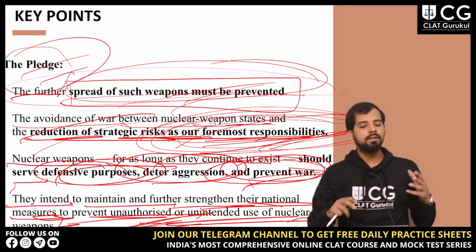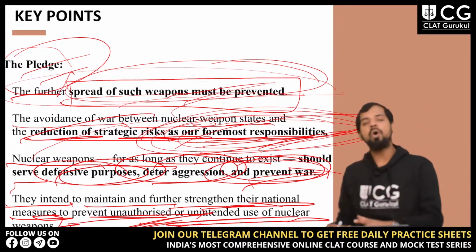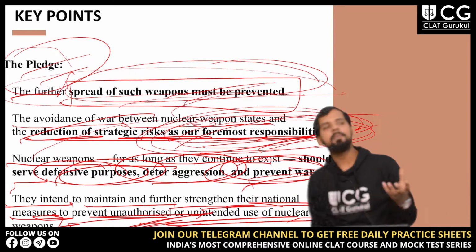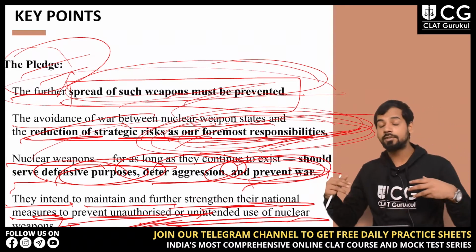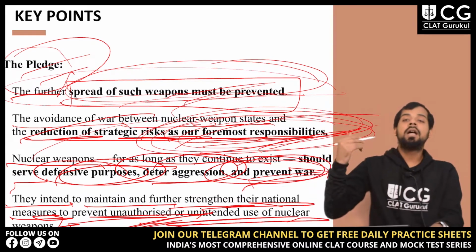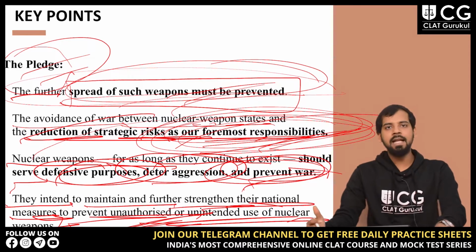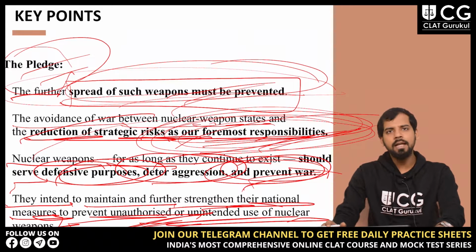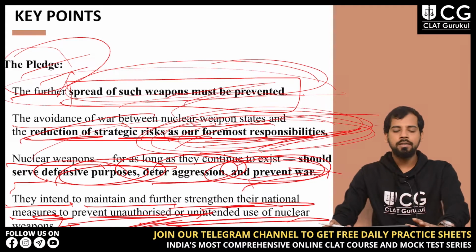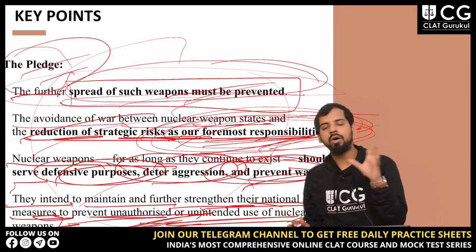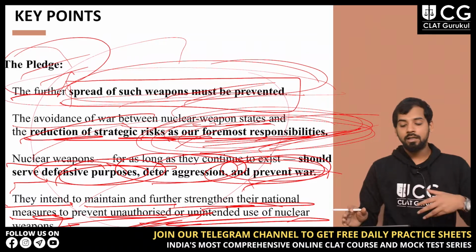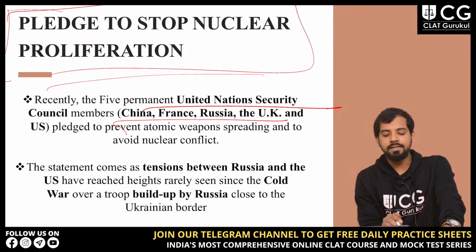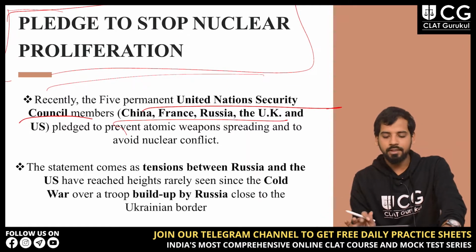Then second is the avoidance of war between two nuclear weapon states. And then if a nuclear weapon is there, it should serve a defensive purpose. They can serve a defensive purpose, deter aggression, and prevent war. So this was all about the pledge that was taken by the 5 permanent UN Security Council members. So this was the pledge.